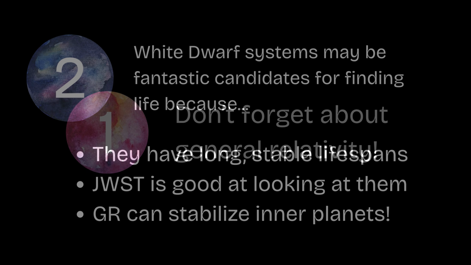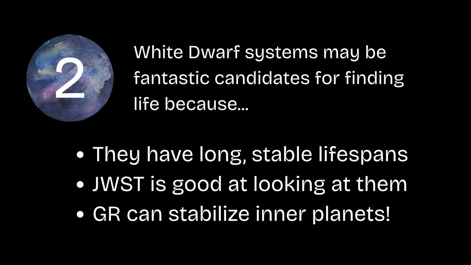Number 1, don't forget about general relativity. It exists and can have some major effects on exoplanet systems. And secondly, white dwarf systems are great candidates for detecting life because they have long and stable lifespans, the James Webb Space Telescope is good at looking at them, and most importantly, general relativity can stabilize an Earth-like planet to maintain habitable conditions.